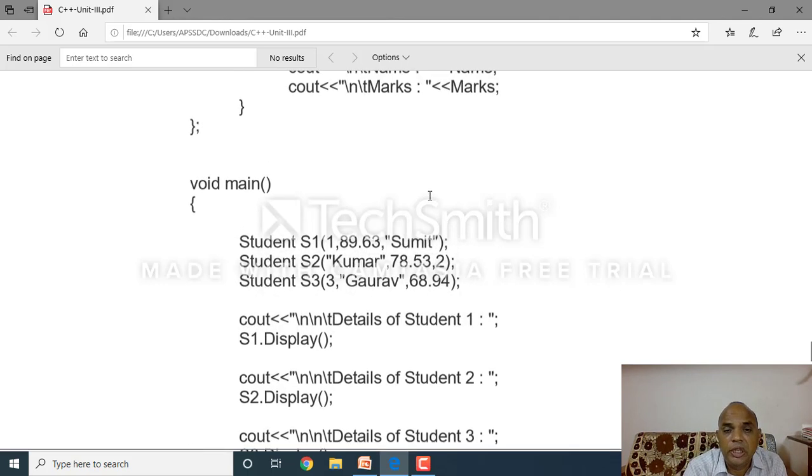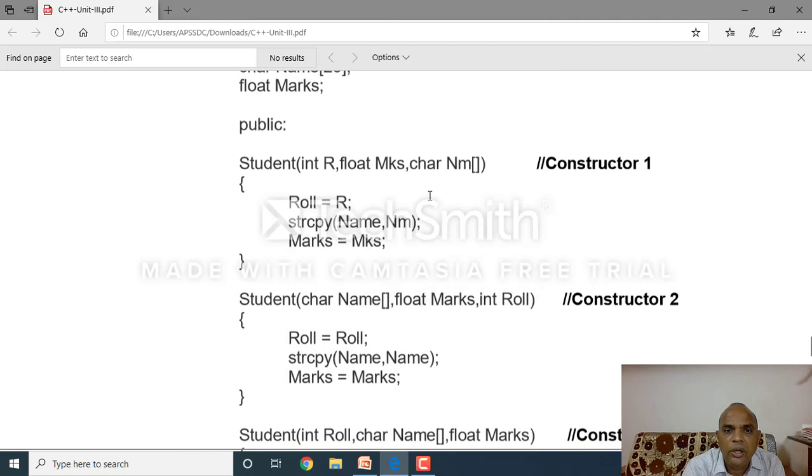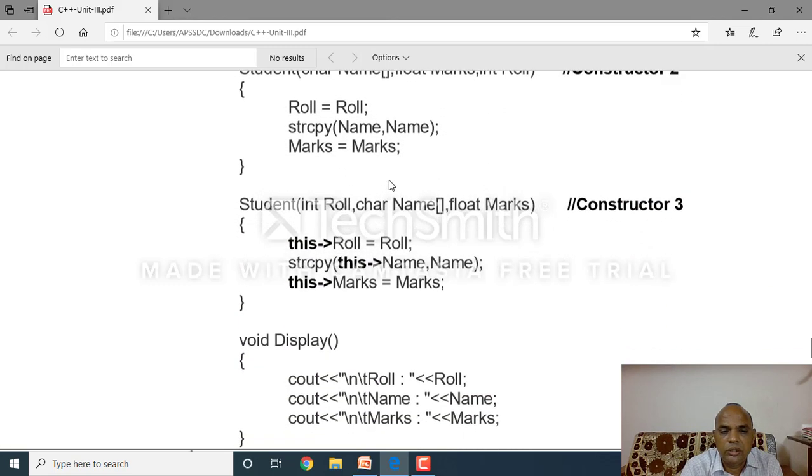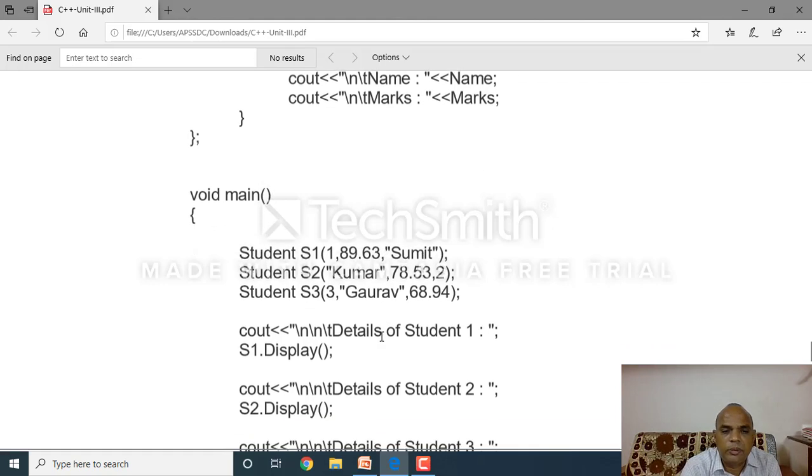So here, which is the first one executed? Integer, float, character; this function is matched. So it executes this one for the first call, the S1 object. Then student S2 with string, float and integer invokes the second constructor method. Then student S3 invokes the third constructor function. Then S1 dot display, S2 dot display and S3 dot display.